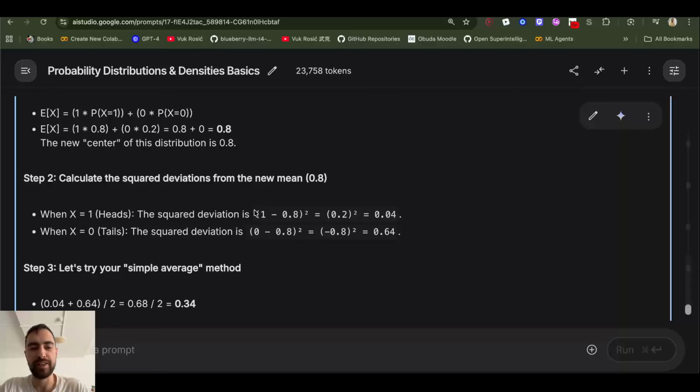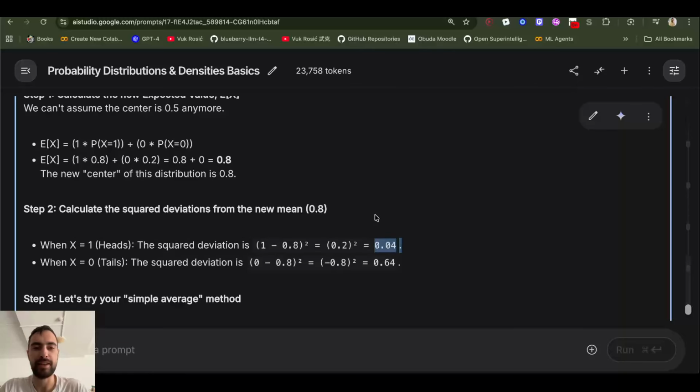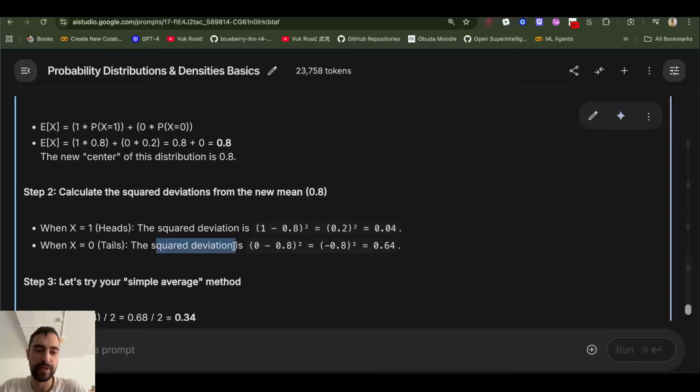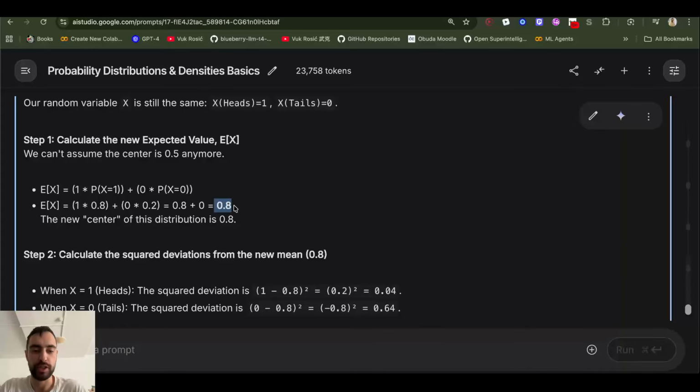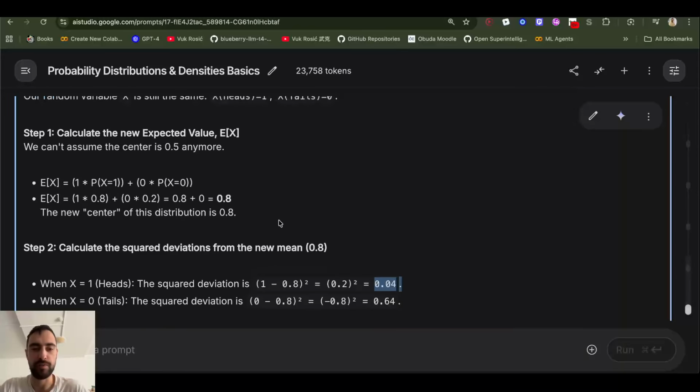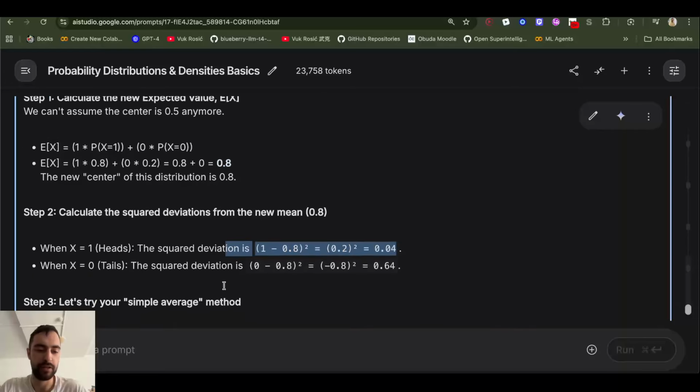And then we calculate square deviations in order to remove the negative sign, so they don't cancel out. So this is a square deviation, and it's not standard deviation, it's square deviation. Standard deviation is a bit different. Standard deviation is the average of square deviations for each of these, but we have square deviation for the x equals 1, which is this small number, and square deviation from x equals 2, which is this larger number, because the average is actually closer to 1. So the square deviation will be smaller. It's not going to deviate so much from average to 1. There is not so much deviation.